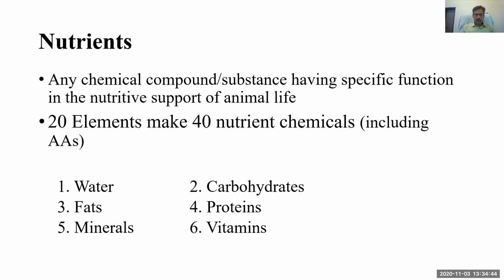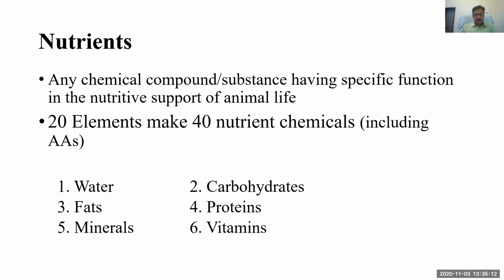When we talk about the types of nutrients, these chemical substances are made up of different elements. There are more than 100 elements, but out of those, only 20 elements make up these nutrients.